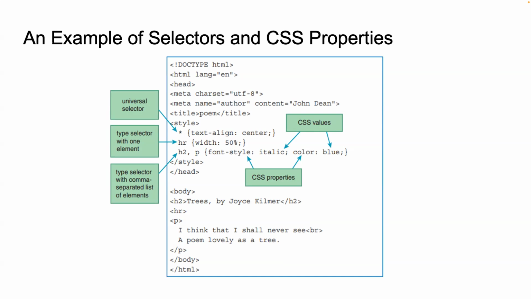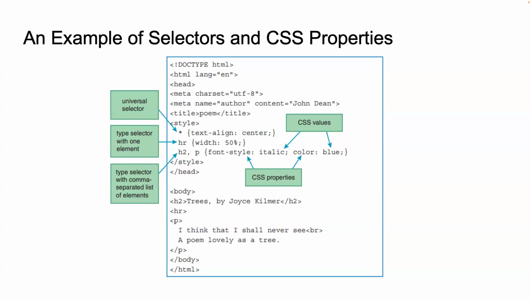The type selector HR with width 50% targets all HR elements, setting their width to 50%. This reduces the length of horizontal lines, making them less dominant and more visually appealing. Using a comma separated list, H2, P, font-style italic, and the color blue, this selector applies the same style to both H2 and P elements. It makes the text italic and blue, providing a consistent style for both headings and paragraphs.